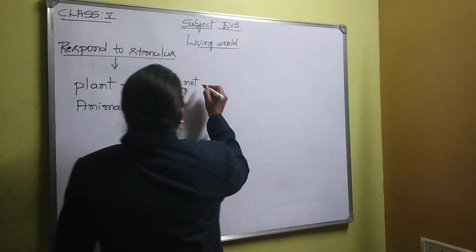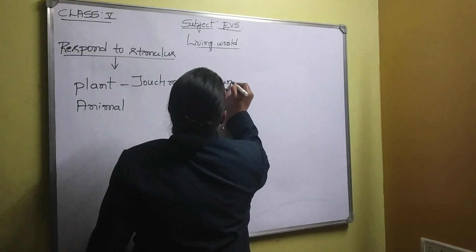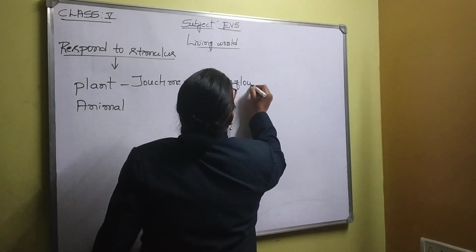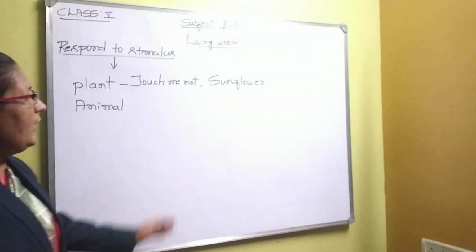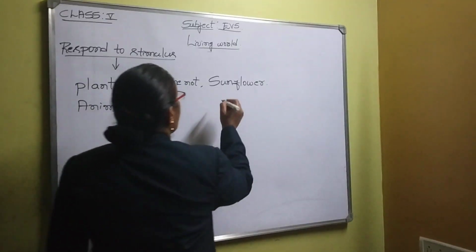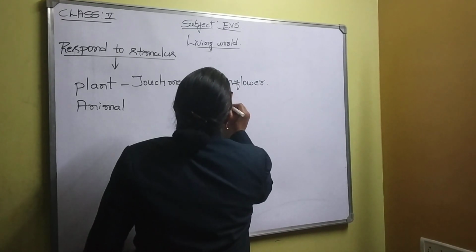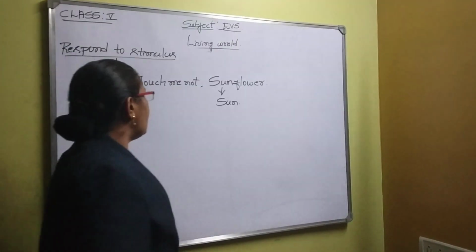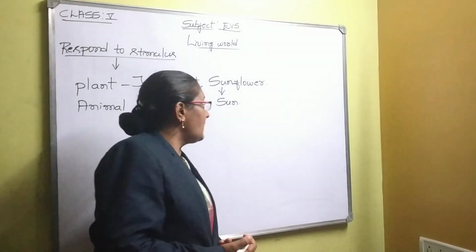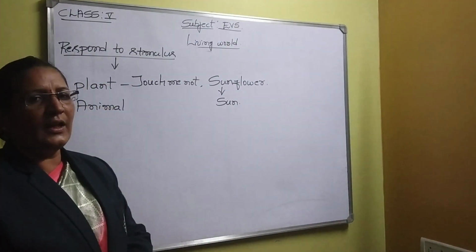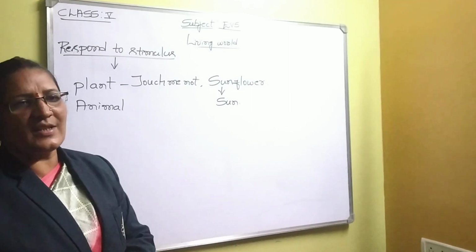In the same way, you have heard about the sunflower plant. See the direction of the sunflower whenever it blooms. It always faces towards the sun itself. That is the response for that stimulus. Here the sun is the stimulus, and the response is that the sunflower is facing towards the sun.